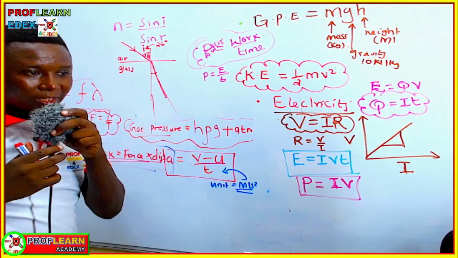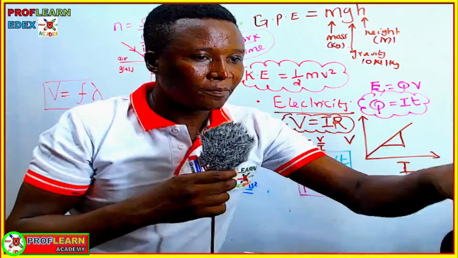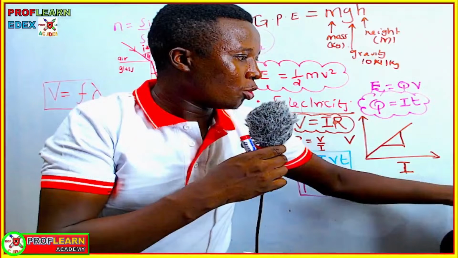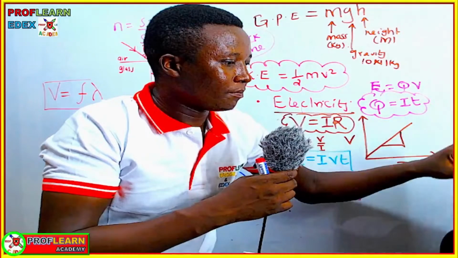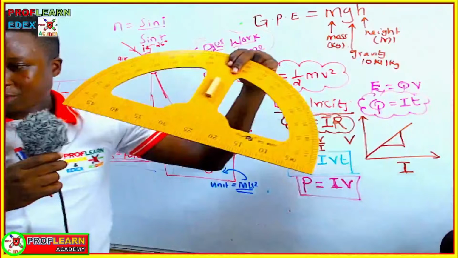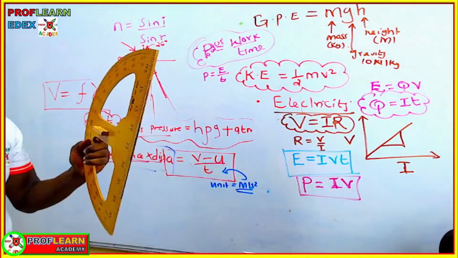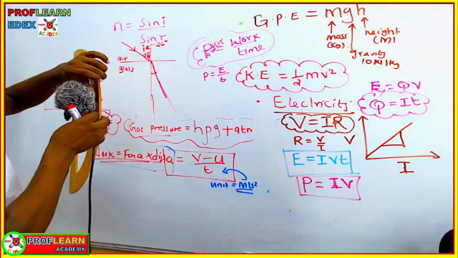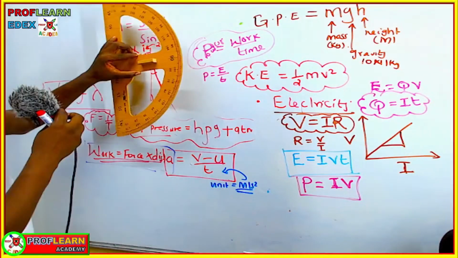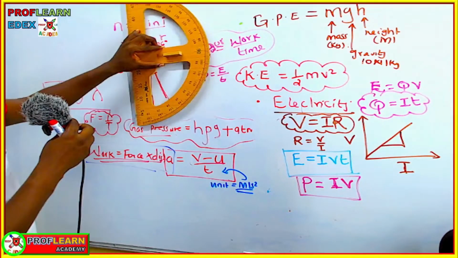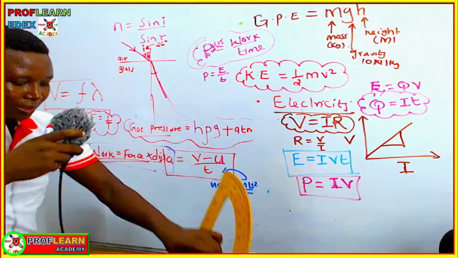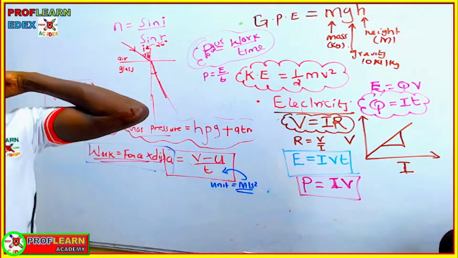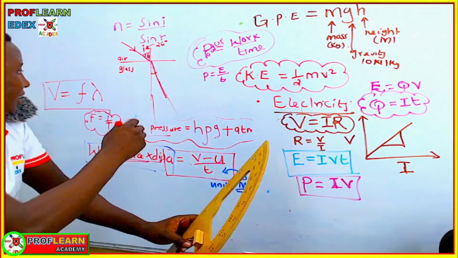Then you are supposed to use an instrument known as a protractor in order to measure the angle of refraction. You are measuring the angle from the normal, so you have to determine the angle at this given point.